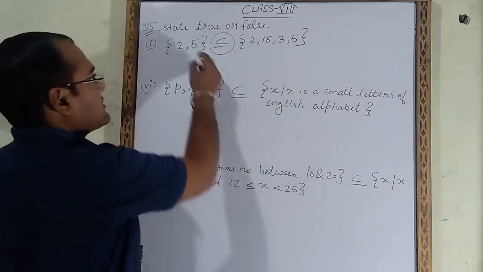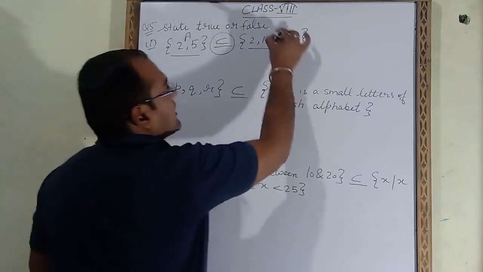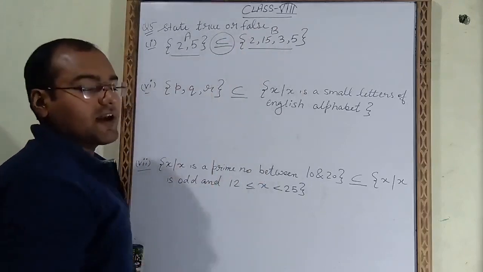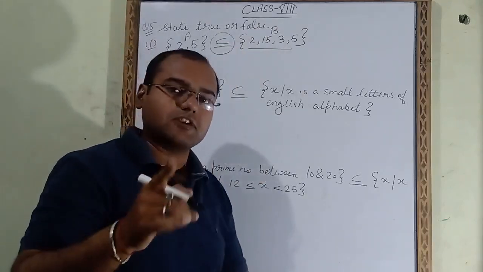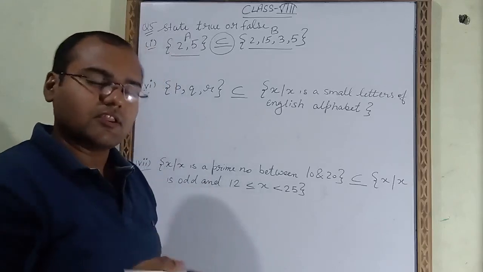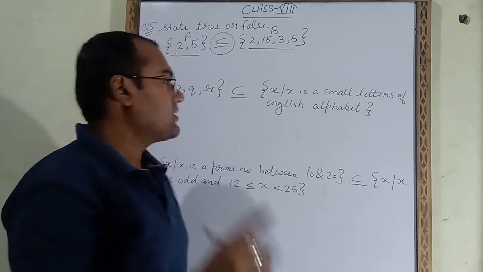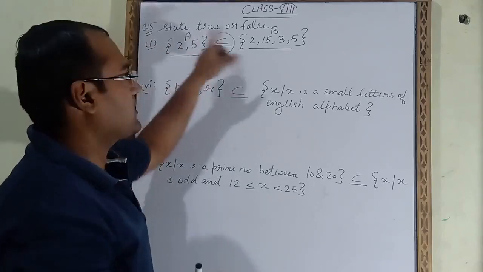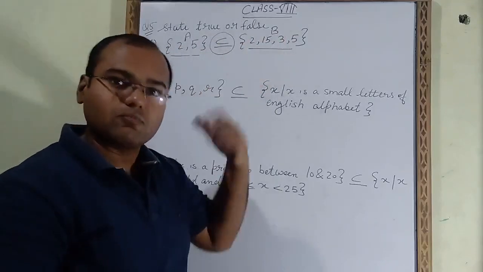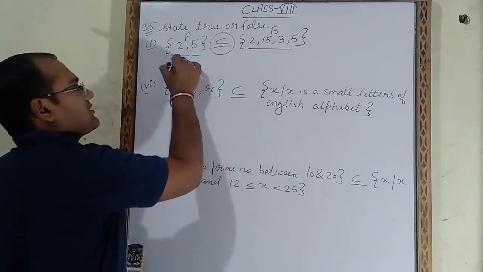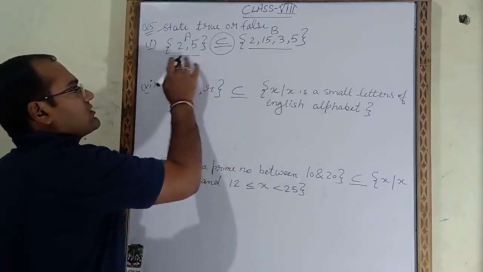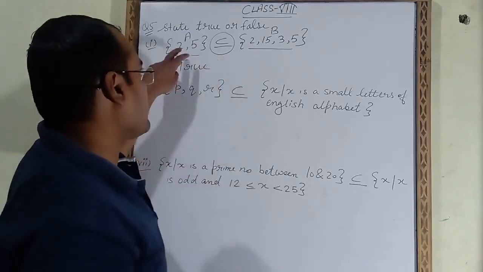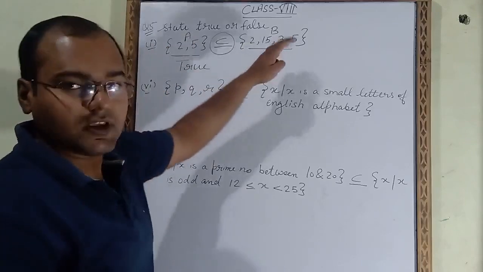Subset means, suppose this is the set A and this is the set B. So he is saying A is a subset of B. When will A be a subset of B? If the elements of A are in B, then we can say A is a subset of B. Now check the elements of A, 2 and 5. Are these two numbers coming in this? 2 and 5, yes, both are coming. That's why you can say that this statement is true. Why is it true? Because both the elements of set A are coming in B.